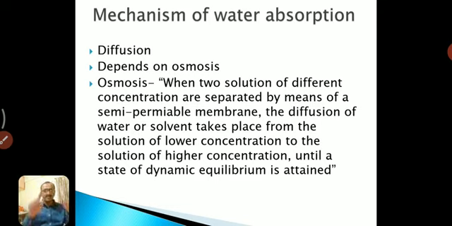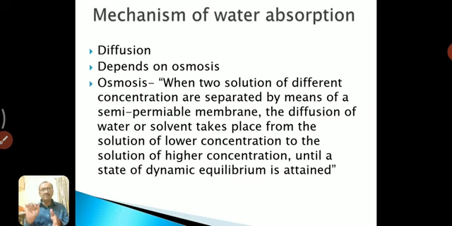For example, there is a U-tube. At the center of the U-tube there is a semi-permeable membrane, and on one side there is a 5% sugar solution and on the other side a 10% sugar solution. Then from the 5% sugar solution, water moves through the semi-permeable membrane toward the 10% sugar solution. Why?